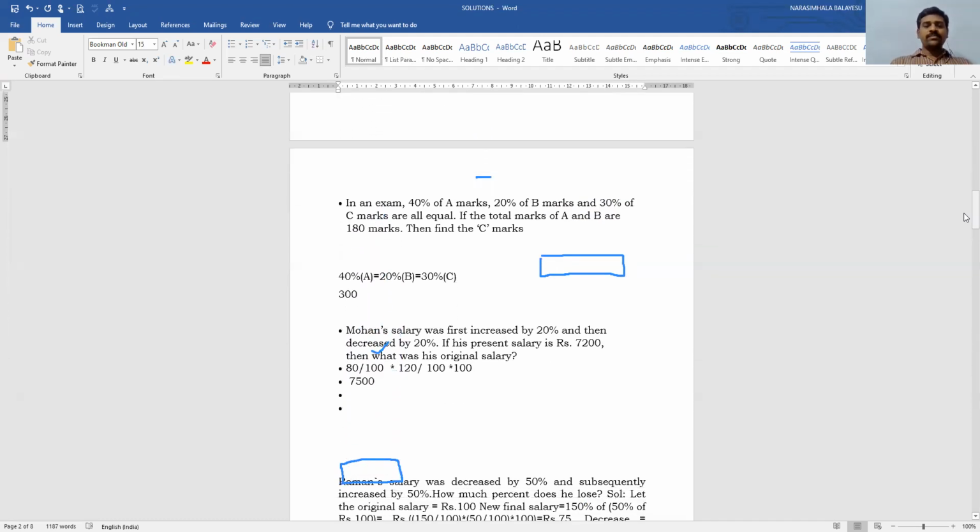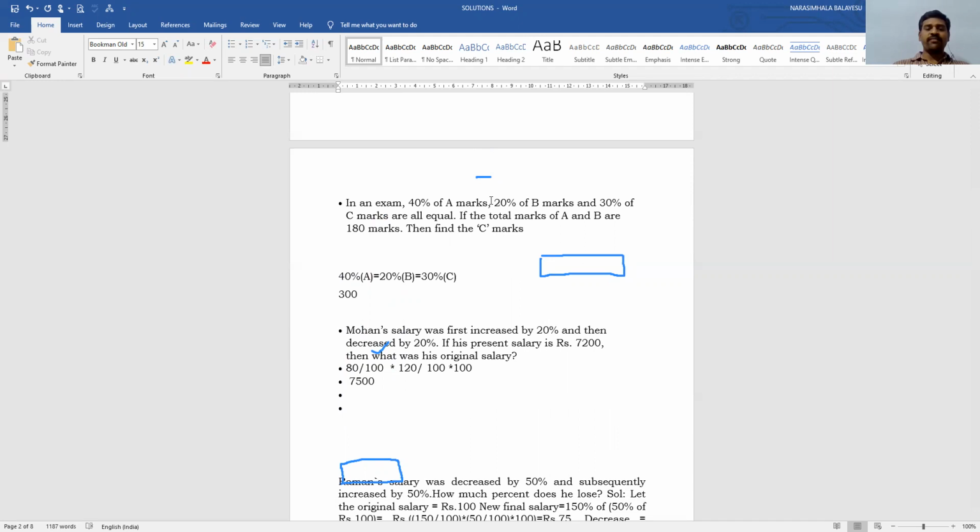In an exam, 40% of A's marks, 20% of B's marks, and 30% of C's marks are all equal. A has some marks, out of his marks 40%, out of B's marks 20%, out of C's marks 30%, all are equal.